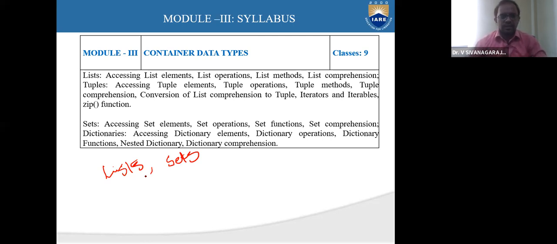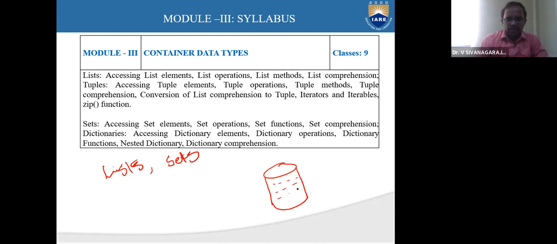What will a container do? A container will hold some elements. If I draw a container like this, say this is some container and you want to store something in it.